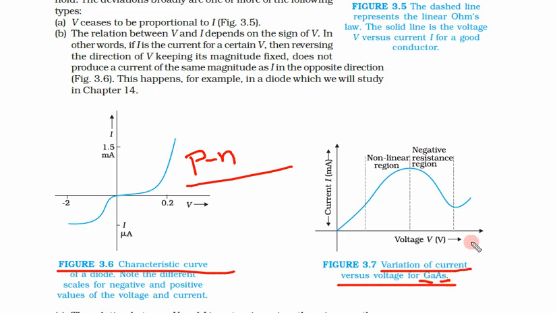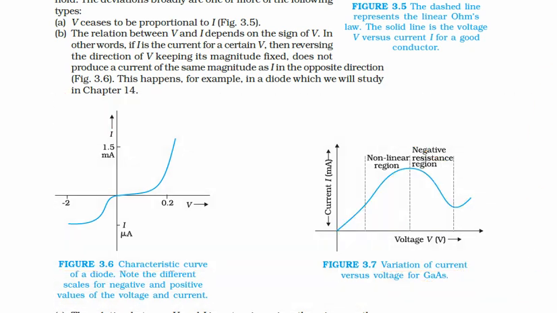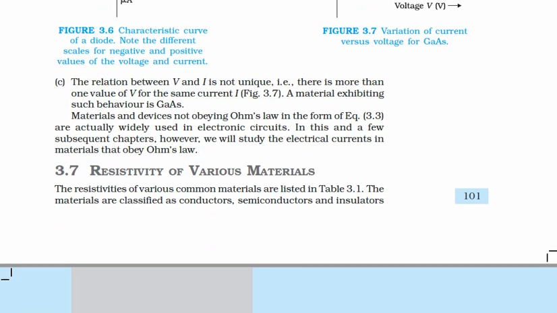For this also we can see that for smaller voltages we see linear behavior, but as the voltage increases we don't see linear behavior. So these are some deviations from Ohm's law, but for most conductors it is quite valid.